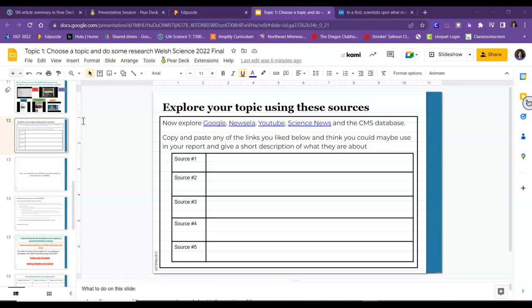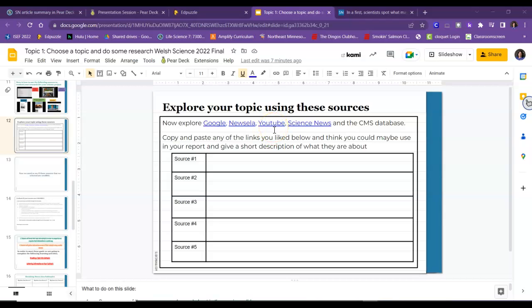What you type in is, so these up here are places you can go and get articles. Science News, of course, is a really good source. Newsela is also, and then you can always use Google or Google Scholar. But YouTube's a good source.